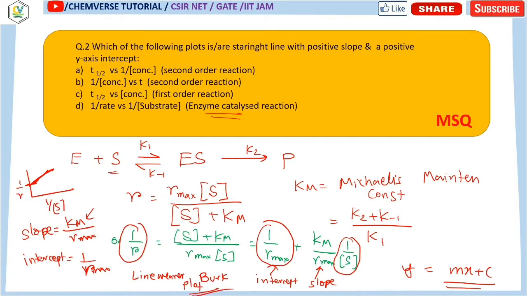So 1 by rate versus 1 by substrate concentration for an enzyme catalyzed reaction is also a correct option. So option D is correct and option B is correct in this case. This t half one is not correct, and here also it is not correct.